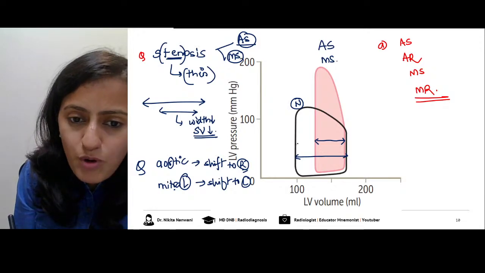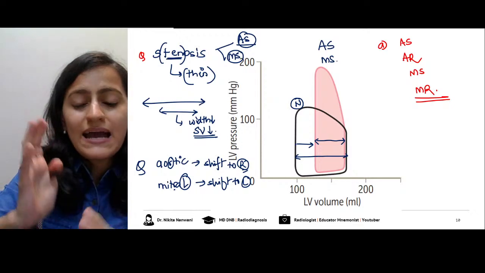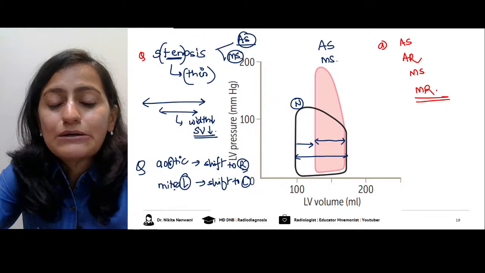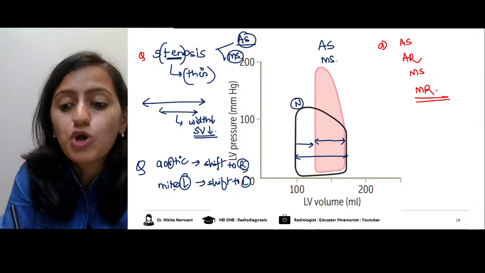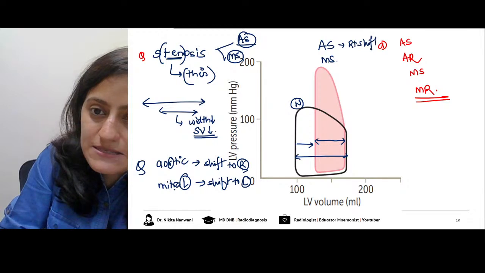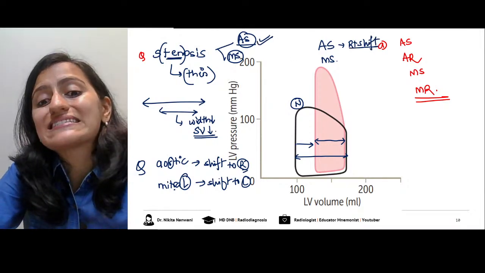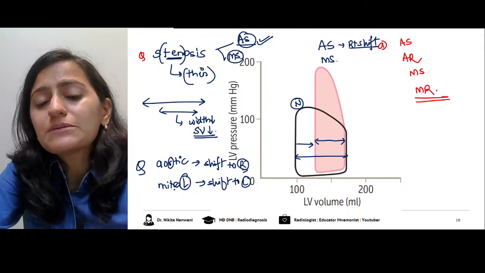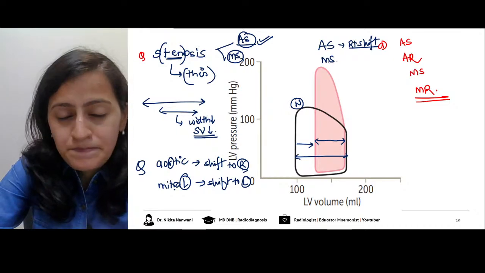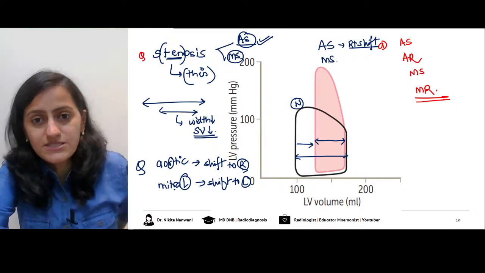So from this point, you can see where the graph has shifted. Has the graph shifted to the right or to the left? Where has the graph shifted from the normal? The graph is shifted to the right. So that is why the answer here is aortic stenosis. Now, what point tells you that this is aortic stenosis?